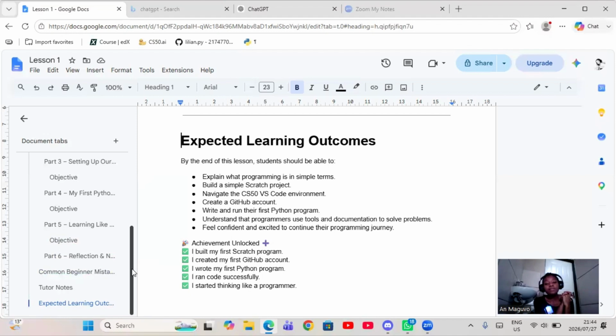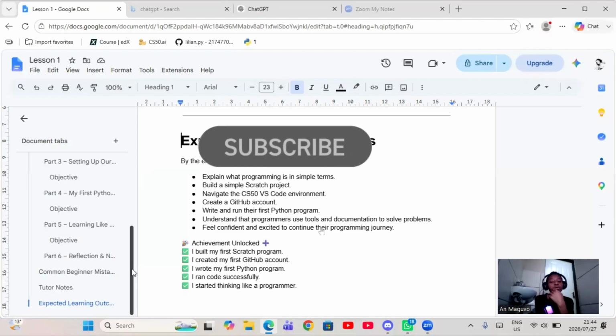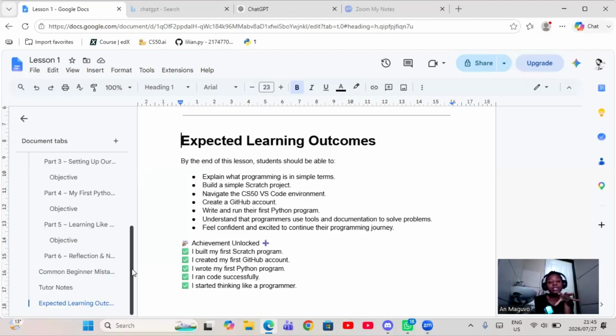So today you have an achievement that you unlocked. You have built your first Scratch program, and please don't just build that simple program. Build something that you've always wanted to build, even though it's messy. You saw my first project is very messy. And then you also created your first GitHub account, which is going to be very crucial in the future, and you're going to learn more about it.